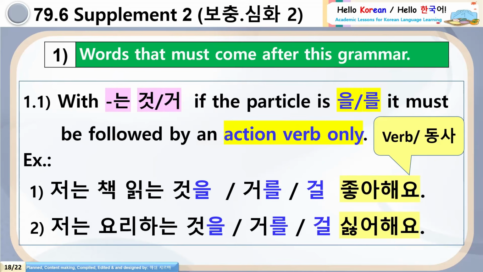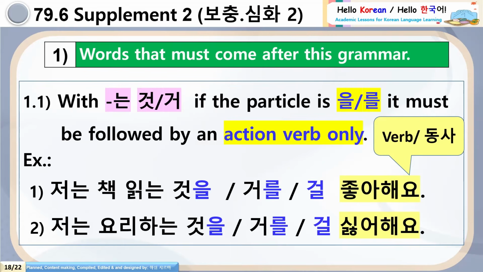With nun, got, or go, if you are adding the particle ul, you know ul is the object particle. We need an action verb in the sentence. It must be followed by an action verb only. You cannot use adjectives or noun predicates after the ul.